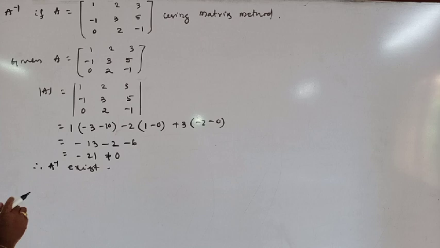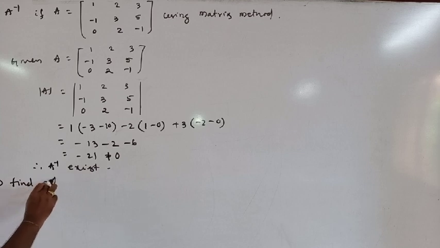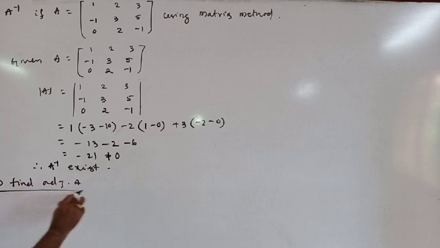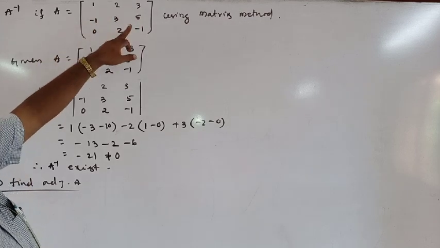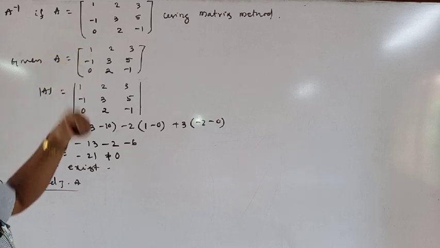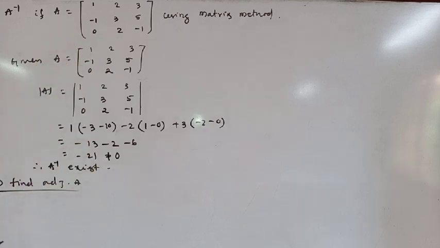Next, find the adjoint of A. To find the adjoint of A means each element's cofactor is taken out, then transpose is equal to the adjoint of A. So, cofactor